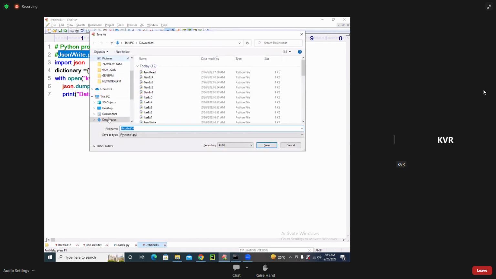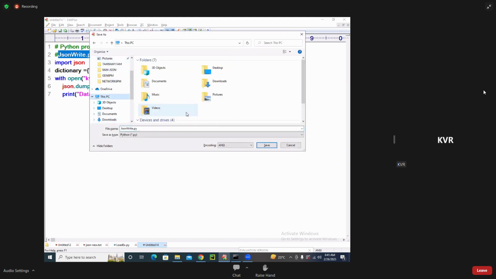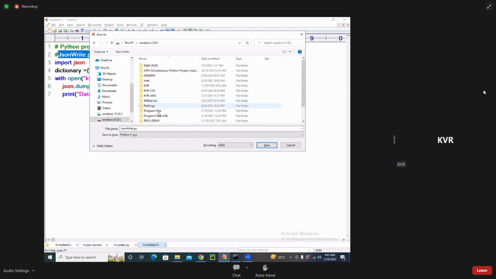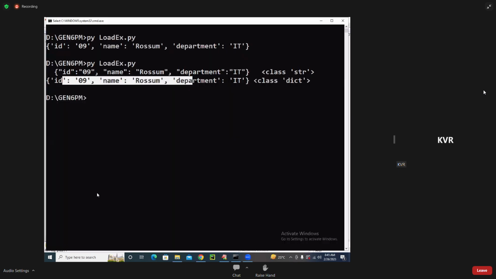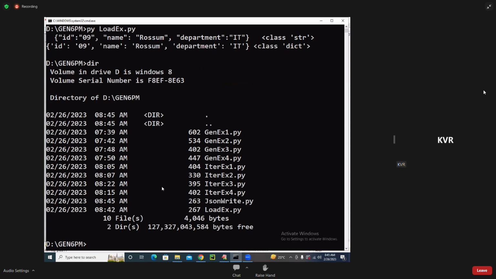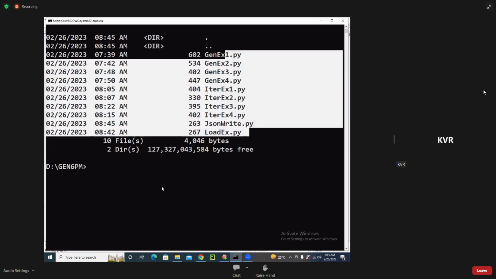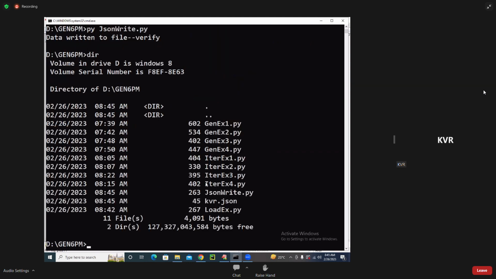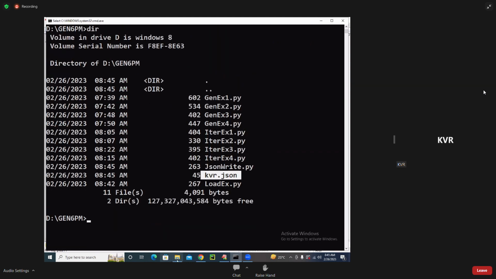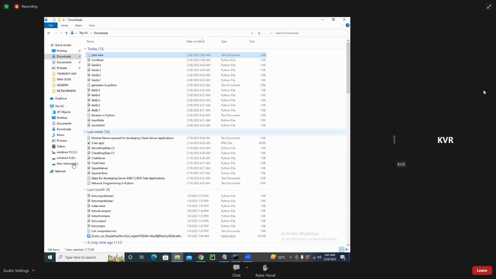Go to the place, D colon, where I am writing here. In the generator 6 p.m. folder you try to save it as jsonwrite.py. Here you see, students, there is no JSON extension; it is .py. Now see, data written to the file. You just see that a JSON file is created, kvr.json. You observe it is a lightweight component.